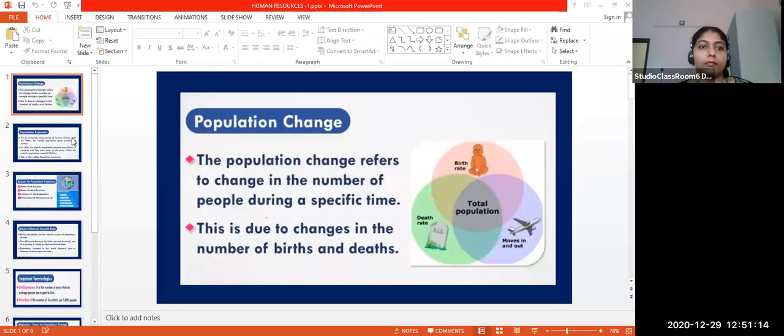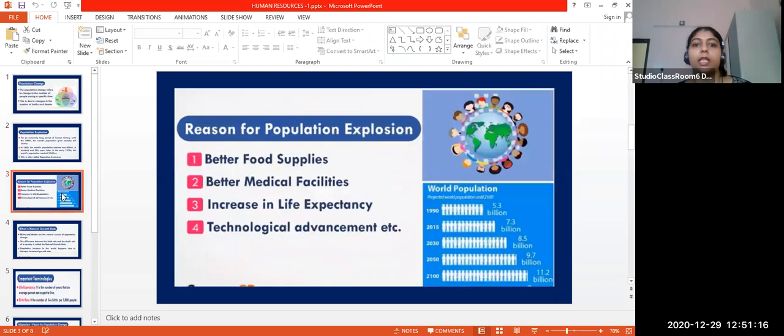Then let us see the reasons for rapid increase in the population or population explosion. See, these are the reasons for population explosion.